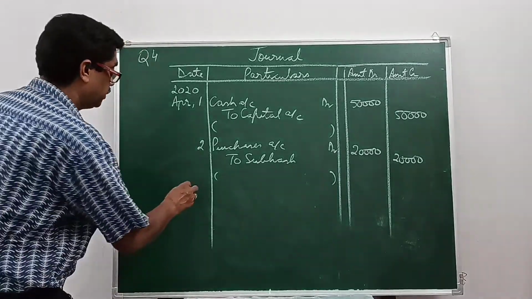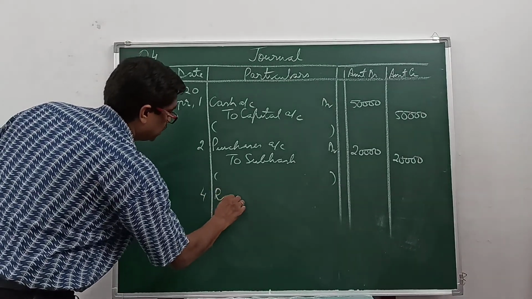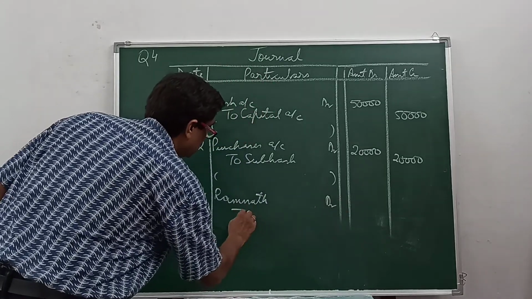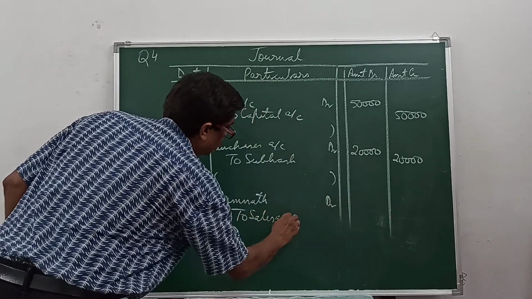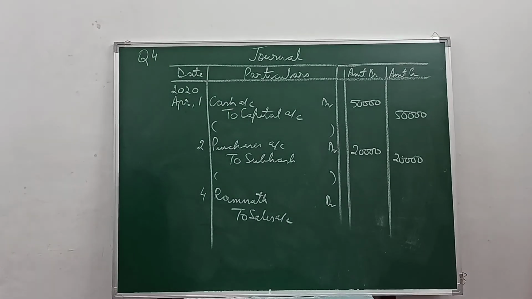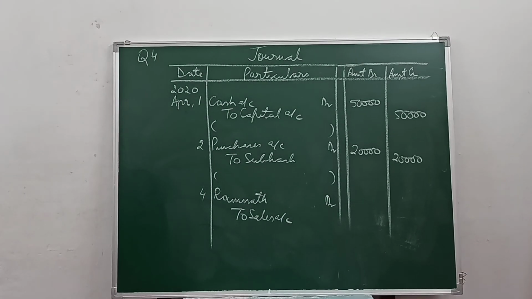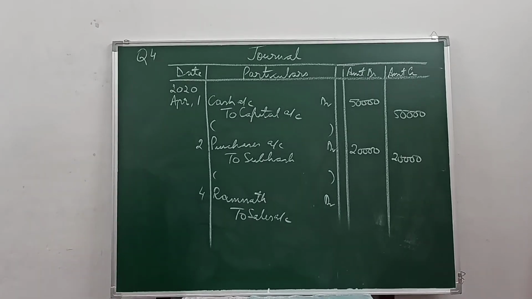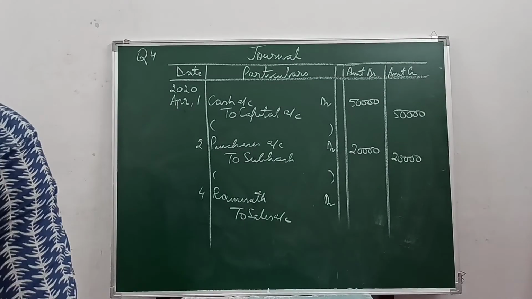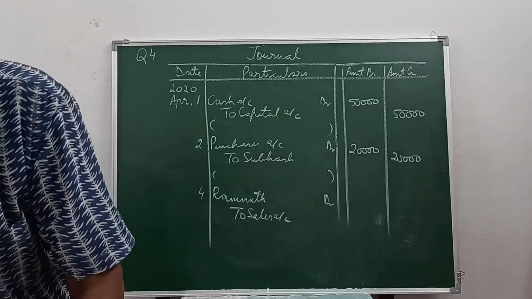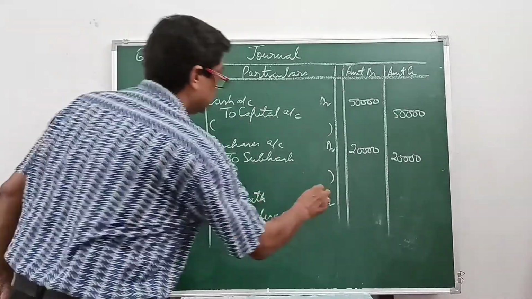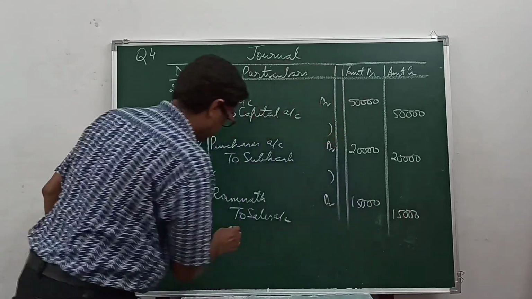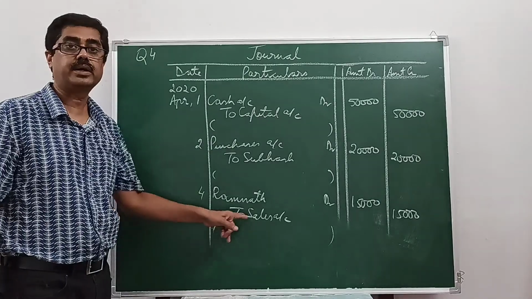Then we have sold goods to Ramnath. Ramnath debit, debit the receiver, to sales account, credit all incomes and gains. Amount will be 15,000. Being, since it is a credit transaction, being credit sales.